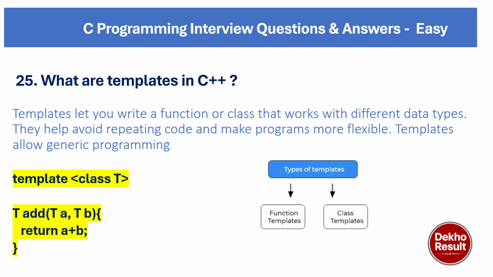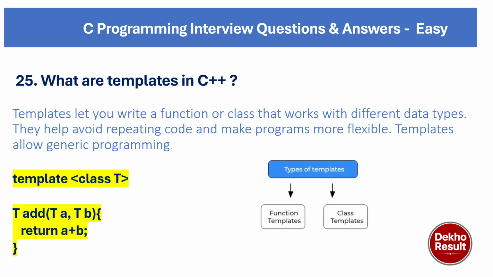Templates let you write a function or class that works with different data types. They help avoid repeating code and make the program more flexible. Templates allow generic programming. The types of templates are function template and class template. You can also see the code of a template given here. We can create a template using class T, then declare the function, and parameters can be given as T, and we can return a statement.